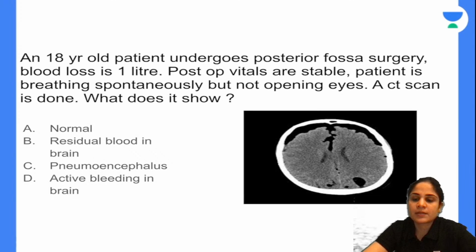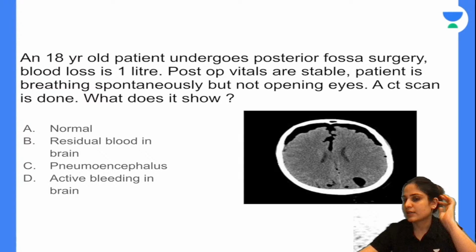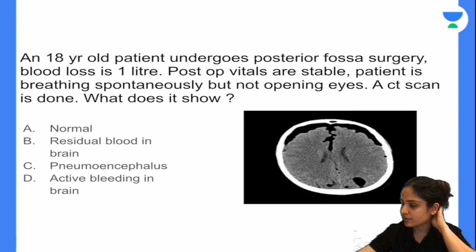Mrityunjay, infarct means the blood is not reaching the brain. There is an ischemic area in the brain. There is no air embolism over here. Alright, so he is undergoing surgery. That means there is some surgery going on for the cerebellum or the medulla.